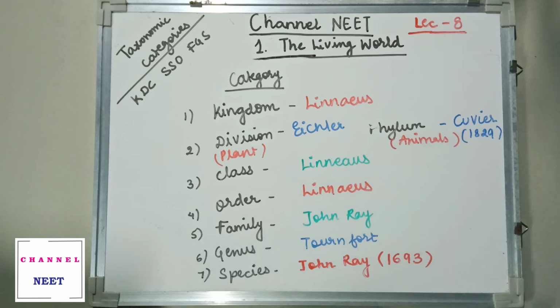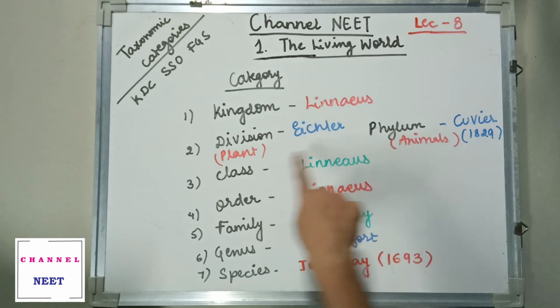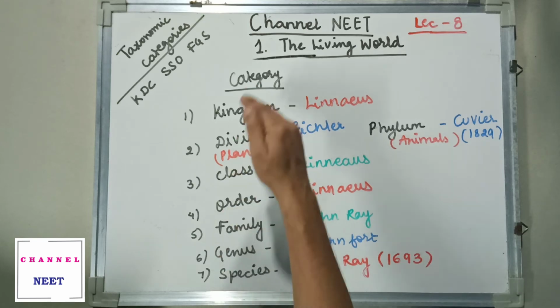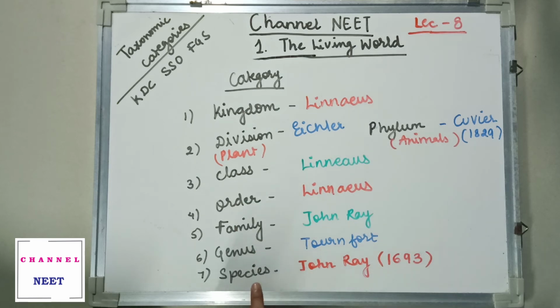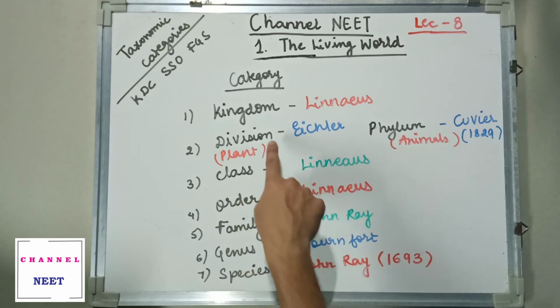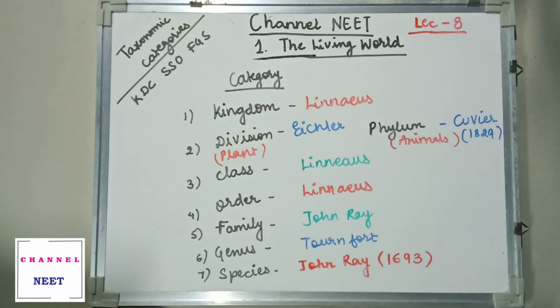Now I'll just recall for you. First category, kingdom; division is taken in plants, phylum is taken in animals; class, order, family, genus and species. These are the 7 important classification categories which you should know. Species was given by John Ray, genus by Tournefort, family by John Ray, order by Carolus Linnaeus, class by Linnaeus, division by Eichler, phylum by Cuvier, kingdom by Linnaeus.